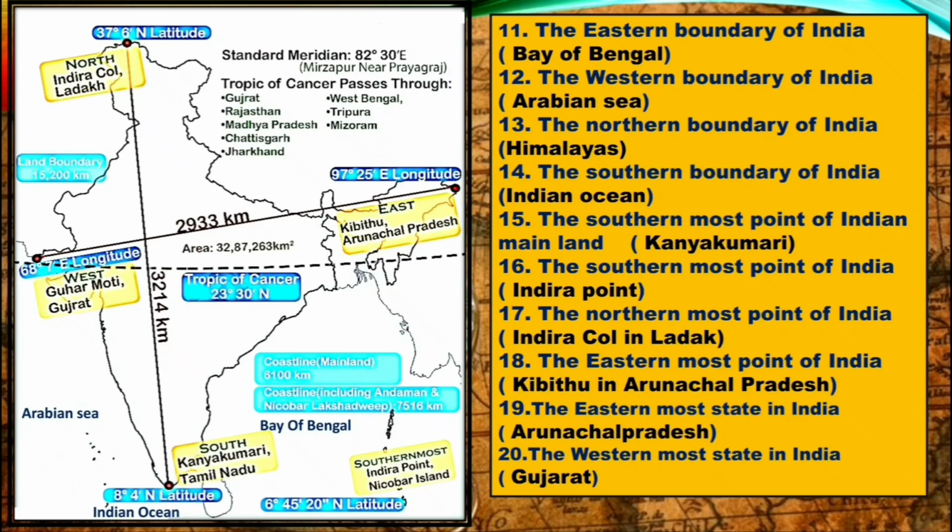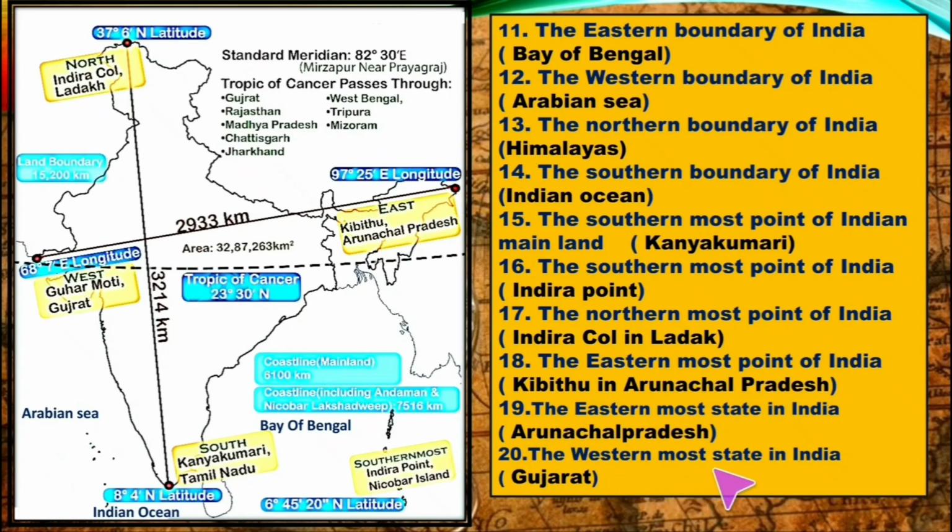The location is here. The southernmost point of India, that is in Andaman and Nicobar Islands, and it is Indira Point. The northernmost point of India, that is Indira Kol in Ladakh. The location is here. The easternmost point of India is Kibithu in Arunachal Pradesh. It is located here. The easternmost state in India, that is Arunachal Pradesh.